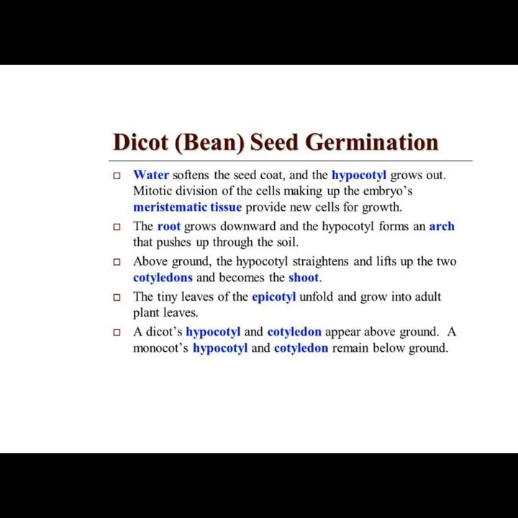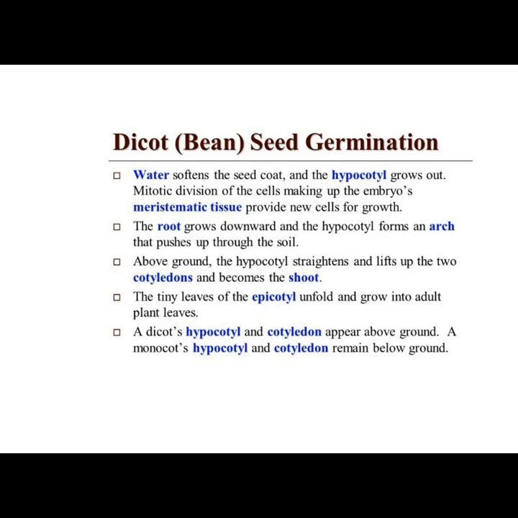Dicot seed germination. Water softens the seed coat and the hypocotyl grows out. Mitotic division of the cells making up the embryo's meristematic tissue provide new cells for growth. The root grows downward and the hypocotyl forms an arc that pushes up through the soil.